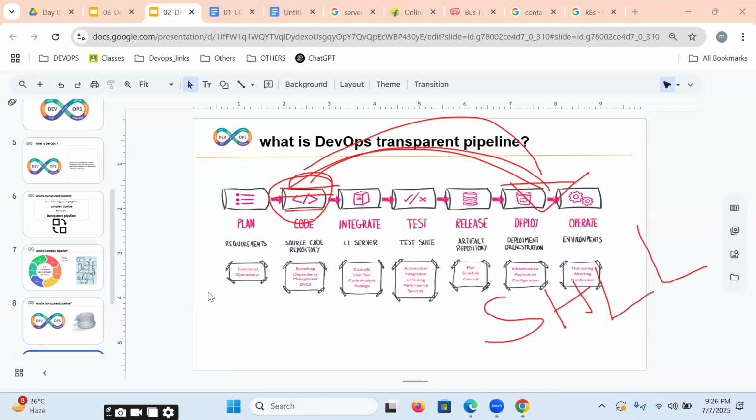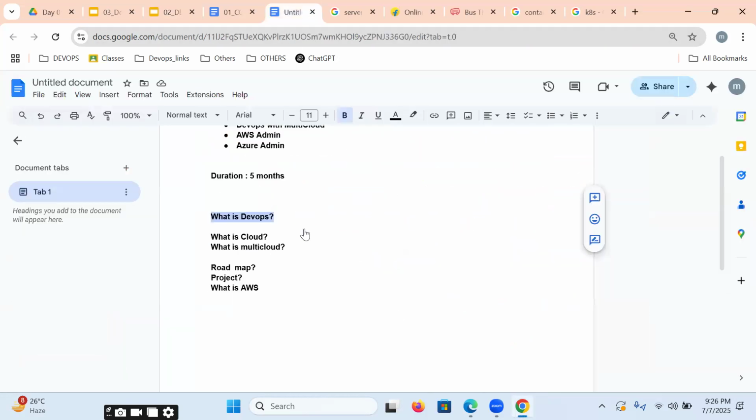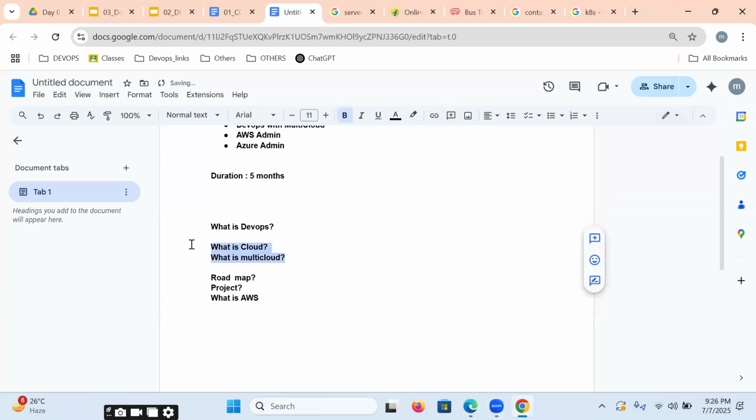I hope you people understand very clearly for today's session what DevOps is. That is what we covered for today's session. Before taking your questions, tomorrow we'll discuss what a cloud is, what a multi-cloud is, and the relation between DevOps and cloud also.